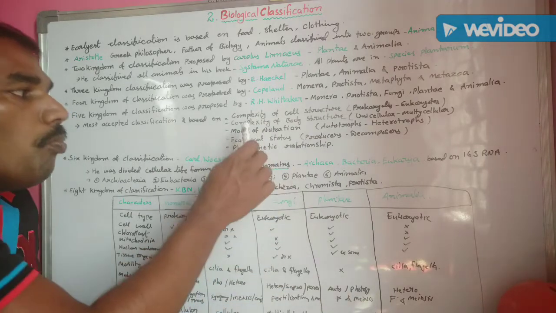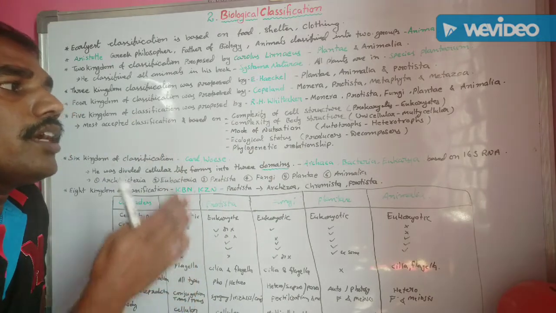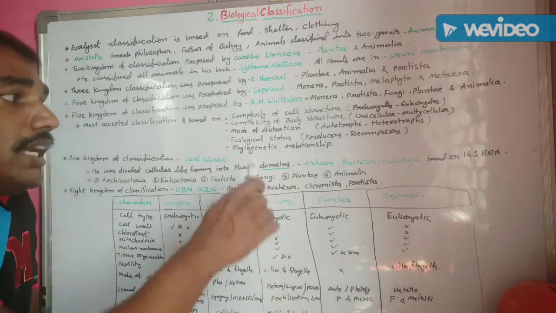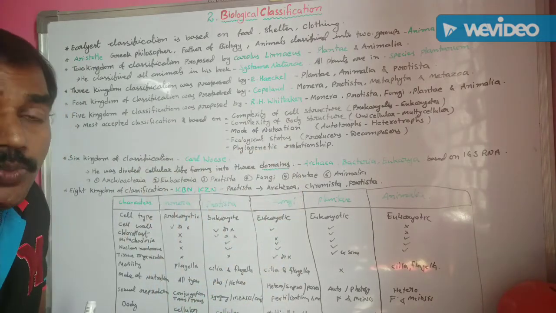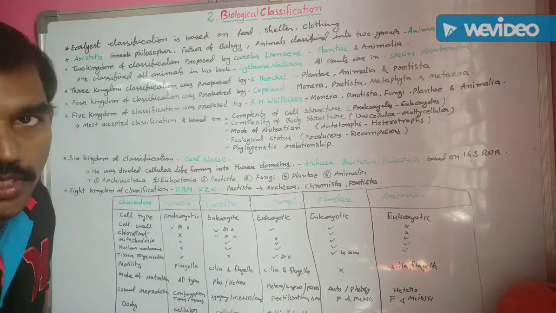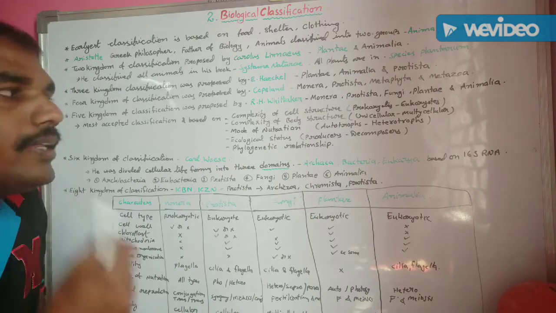Understand? Mode of nutrition. This means the organisms are either autotrophs or heterotrophic organisms. Another one, ecological status. This means these are either producers or consumers or decomposers.